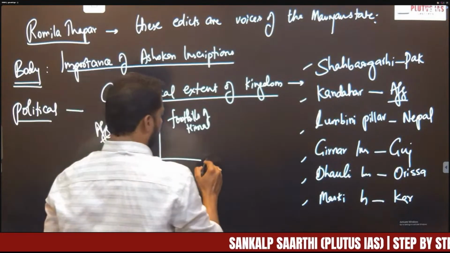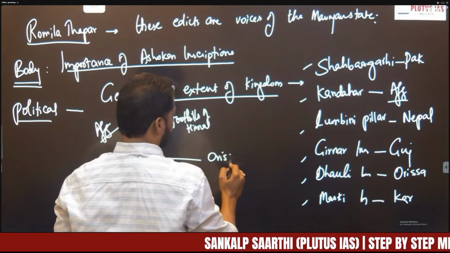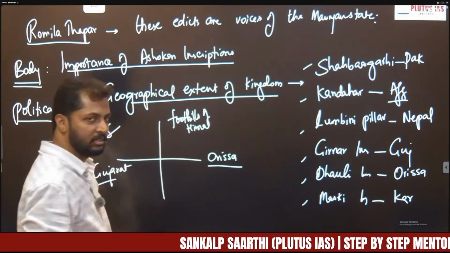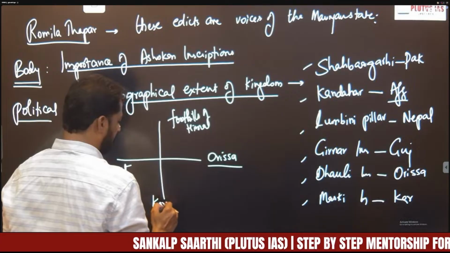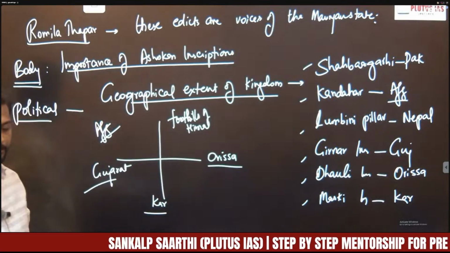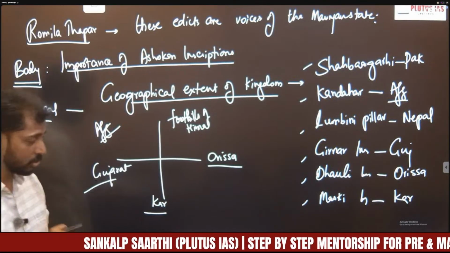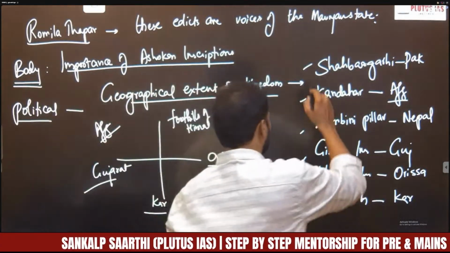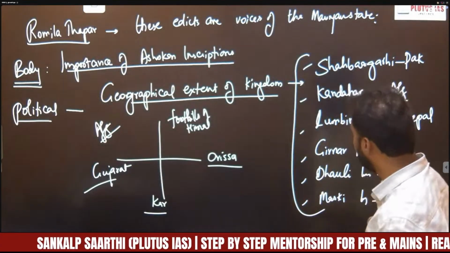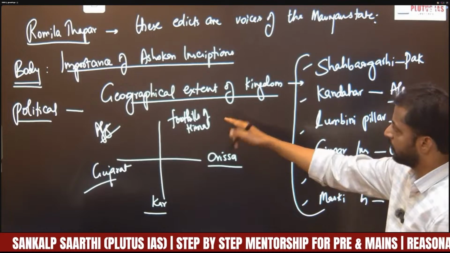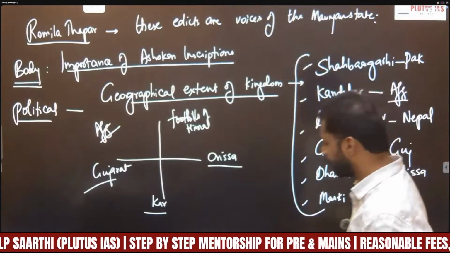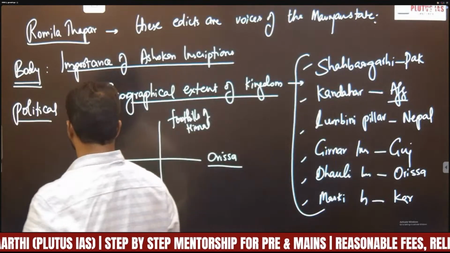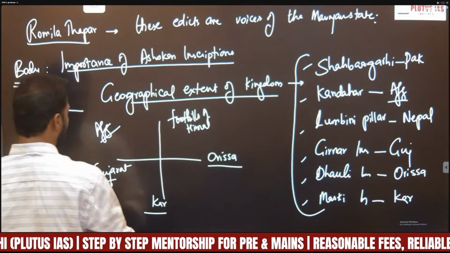The Dhauli inscription indicates that it extended up to Kalinga, that is current Odisha. The Maski inscription indicates that it extended up to Karnataka. Understood? So these rock edicts or pillar edicts indicate the geographical extent of the Mauryan Empire, right? So that is one important significant aspect.